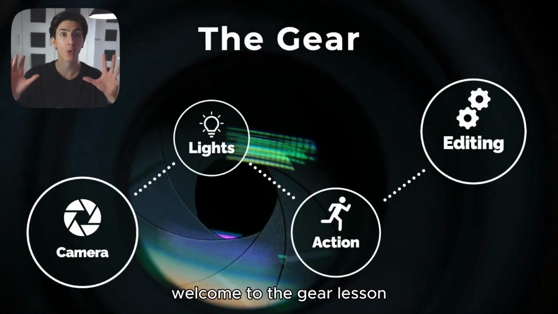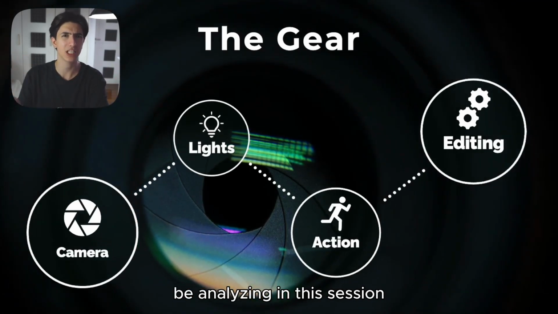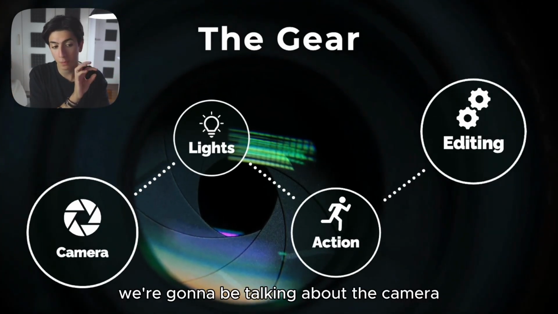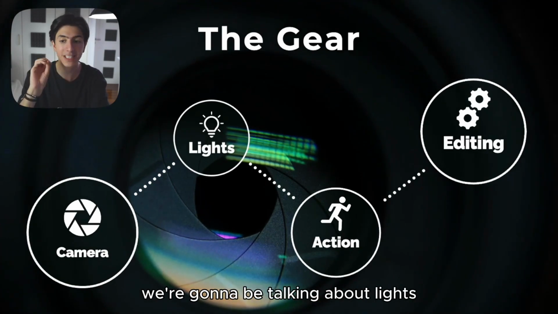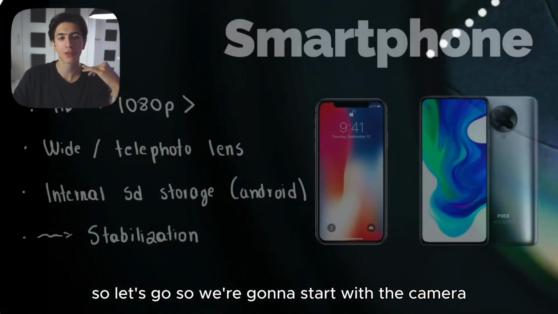So again, ladies and gentlemen, welcome to the gear lesson. Those are the different categories of gear that we're going to be analyzing in this session. Again, we're going to be talking about the camera, we're going to be talking about lights, action, and then finally editing. So let's go. We're going to start with the camera.